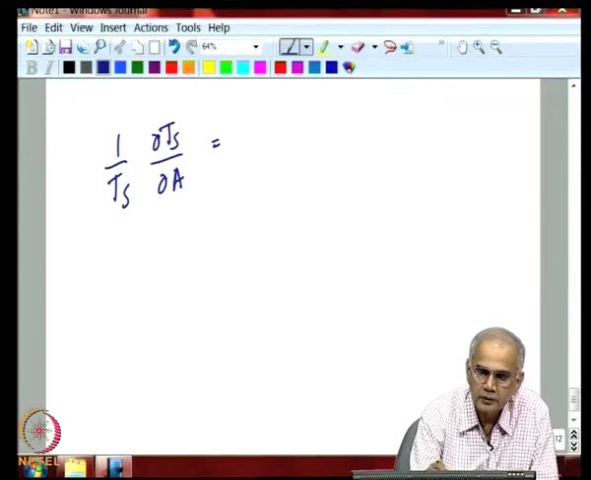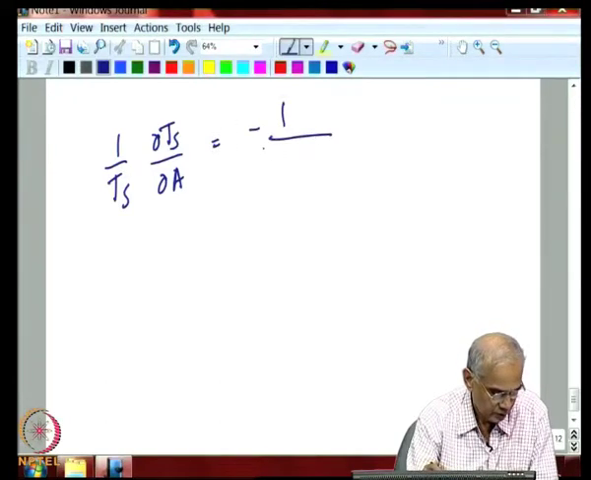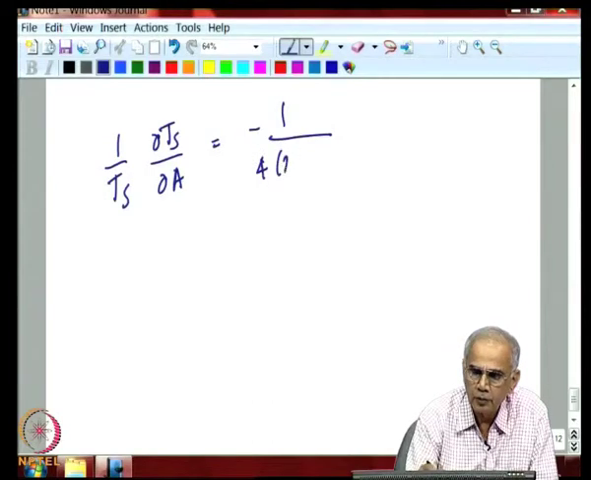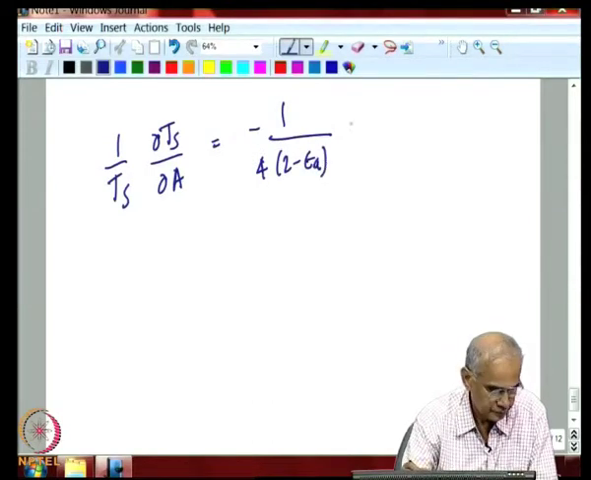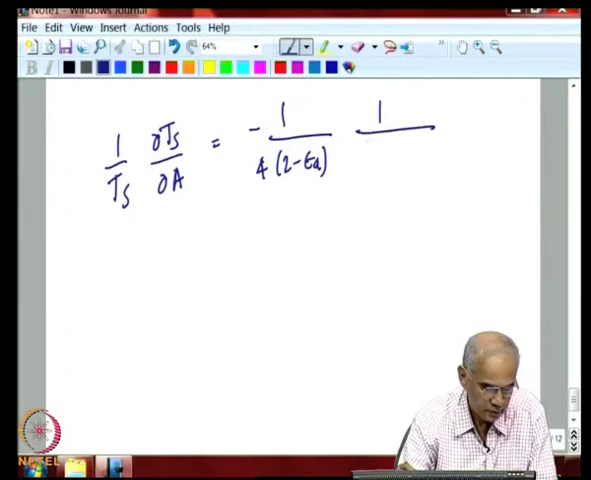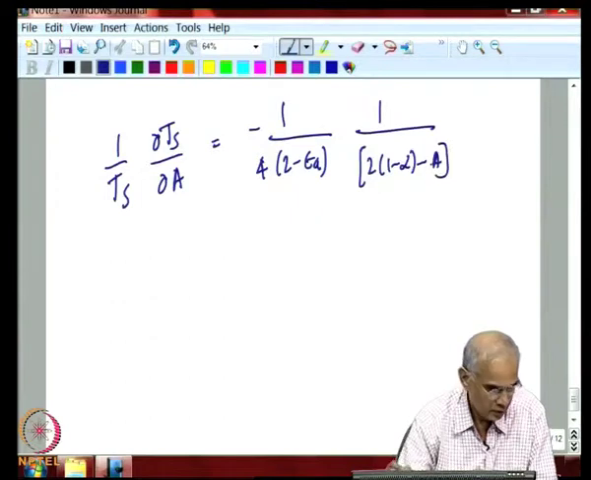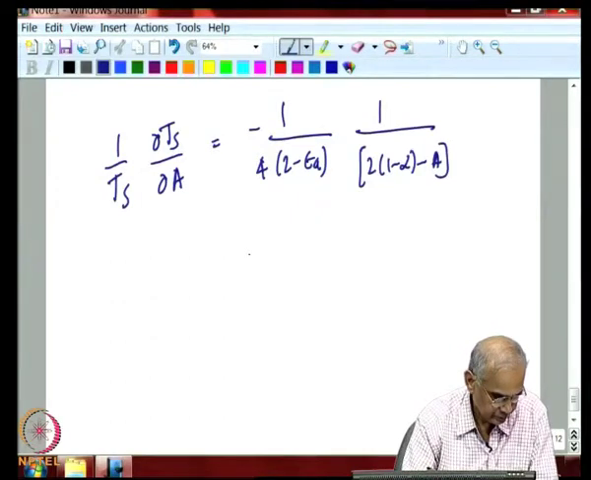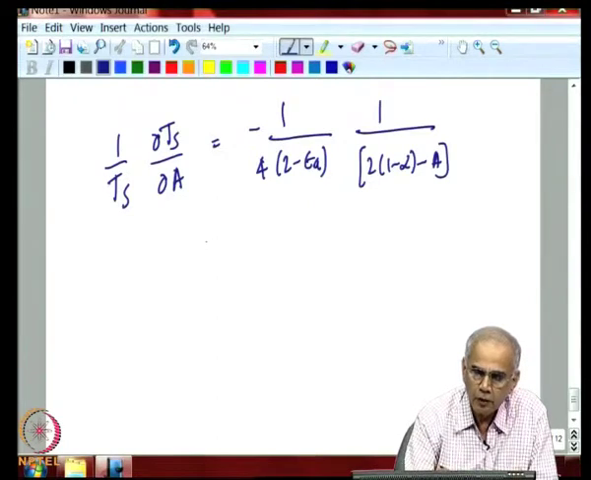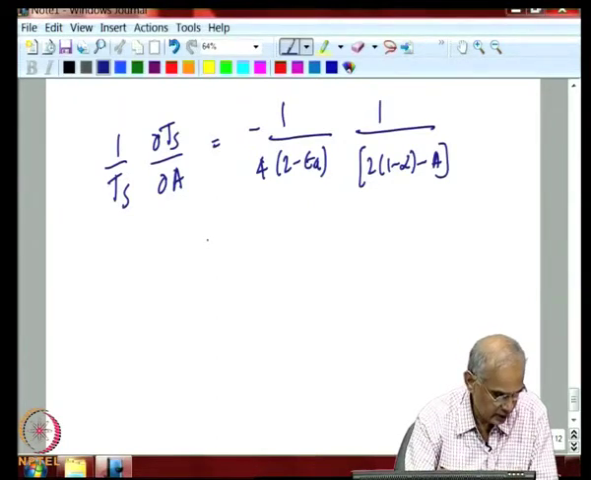and you will get minus 1 by 4 into 2 minus epsilon A by 1 minus 2 into 1 minus alpha minus A. So, if you estimate this for typical conditions that prevail today, you will see that for a change in absorptivity of